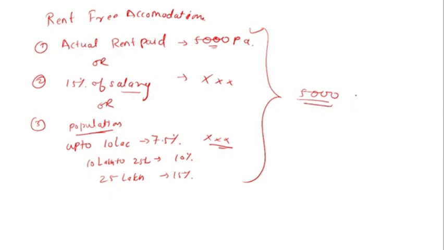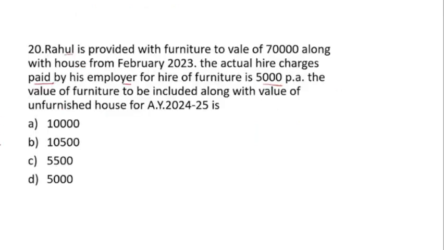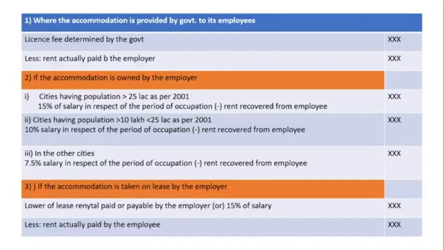Whichever is lower. But according to this question we will have only the information of the 5,000, the actual rent paid by the employer. So here it is 5,000, that is option D, our correct answer. Okay, so the next question, here the right